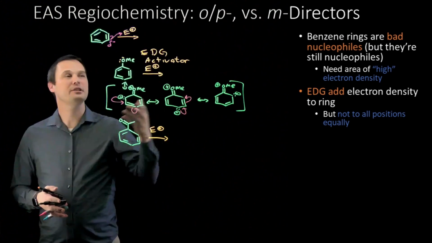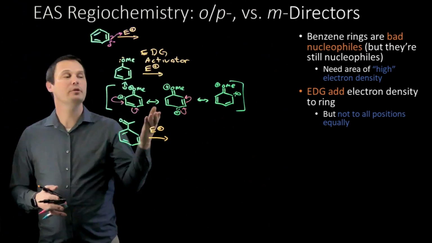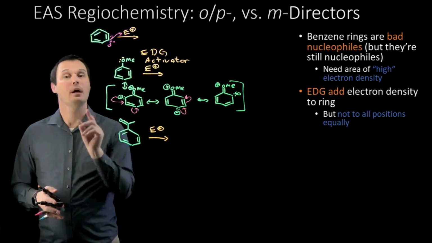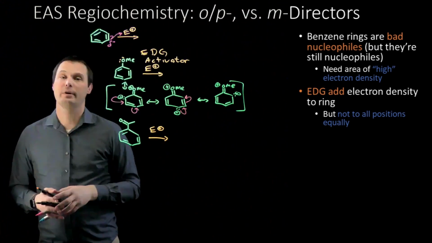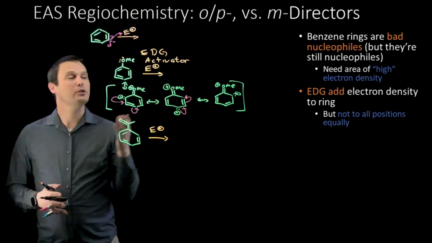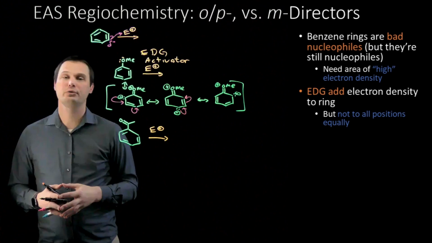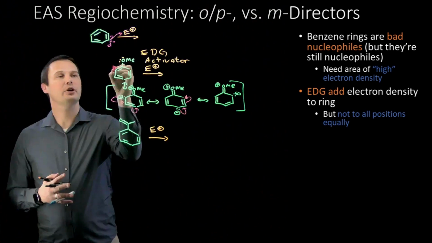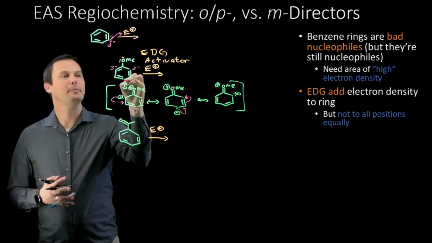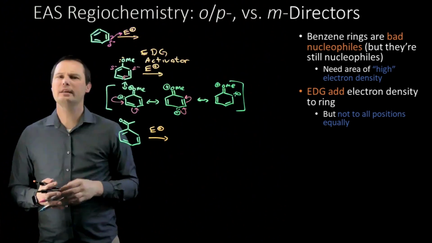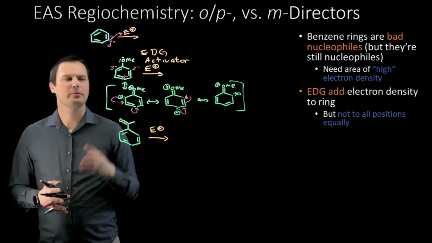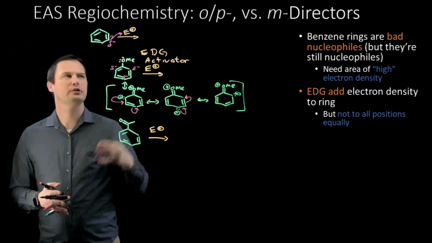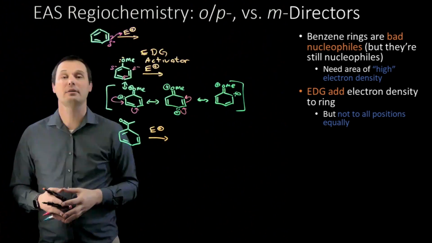As we complete the resonance series for the electron donating group, notice we can move the negative charge to most places around the ring, but not all places around the ring. And that's where it gets really interesting. Notice the places where we can put the negative charge through resonance. Through resonance, we can put a negative charge at the ortho position and at the para position, but notice we never get the negative charge to be at the meta position. There's no valid resonance contributor for an electron donating group that puts a negative charge at the meta position.